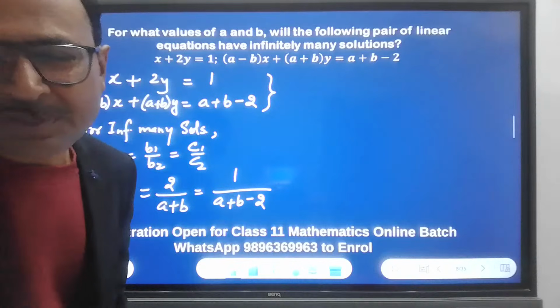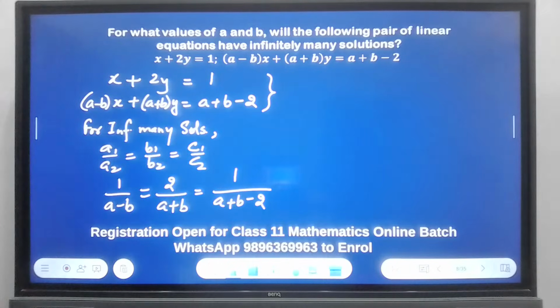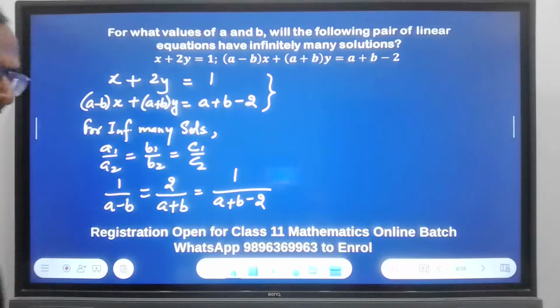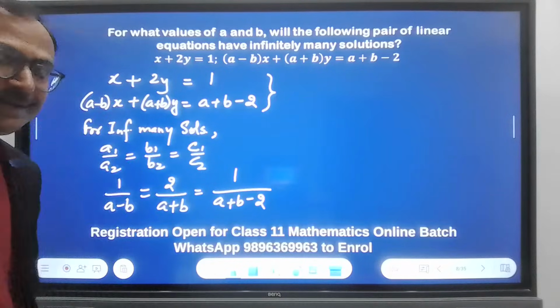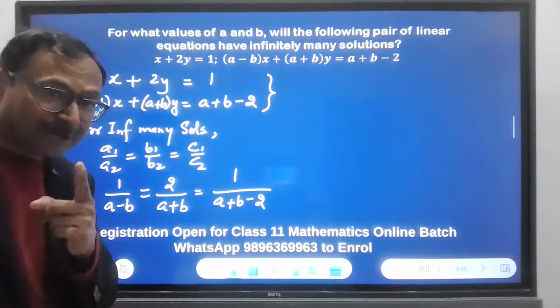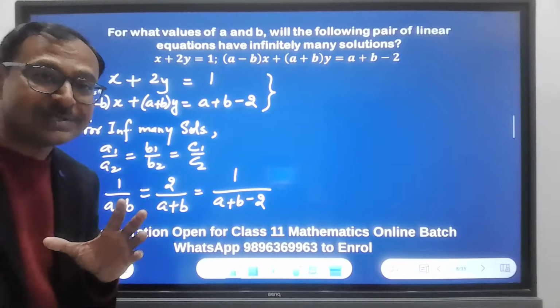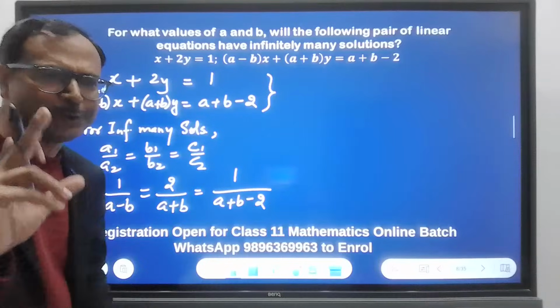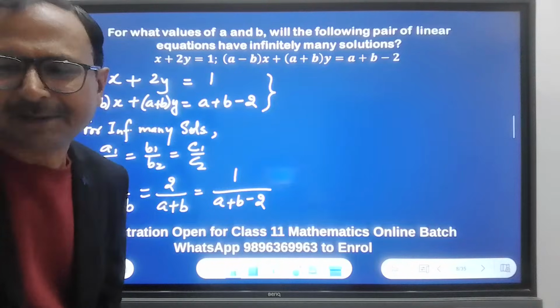Sir, I have calculation problem in chapter 12. Oh, okay. Everybody has it. Don't worry. You are not the only one. And CBSE doesn't test you for calculations, I tell you. They will give you questions which require a little bit of smart work. And if you are smart, you are not going to get trapped anywhere, okay?